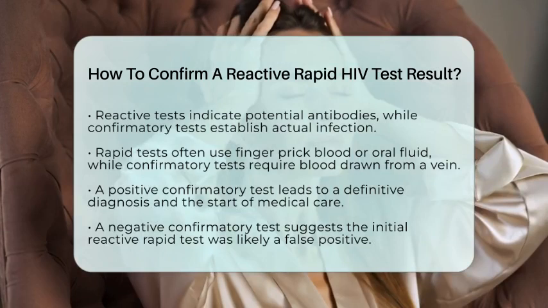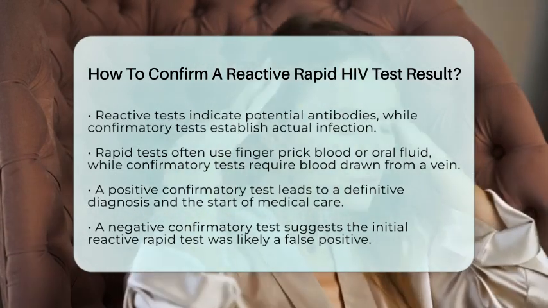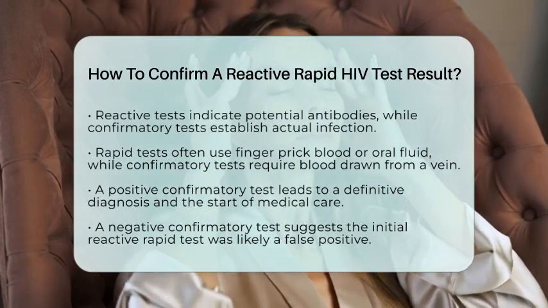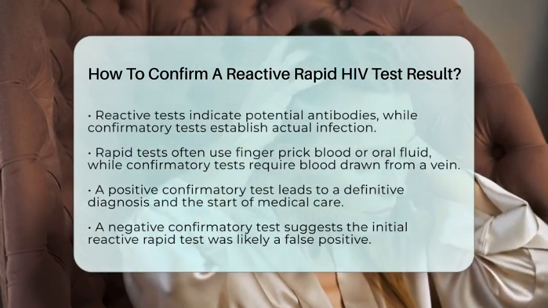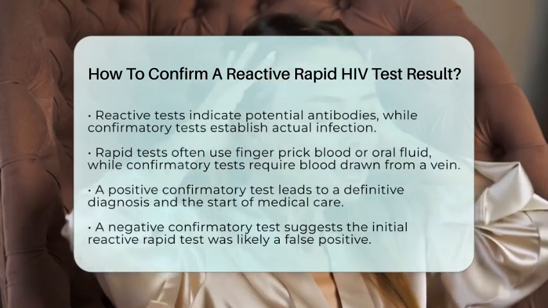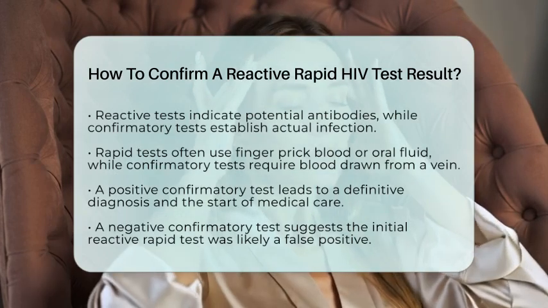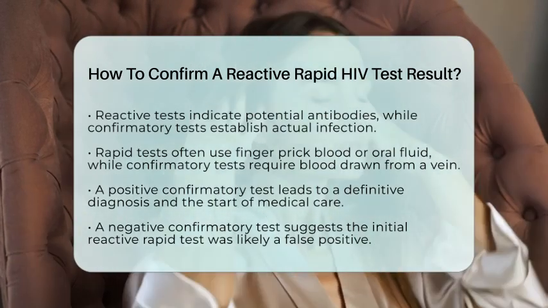In summary, a reactive rapid HIV test result must always be followed by confirmatory laboratory testing. This process ensures accuracy, prevents false positives, and guides appropriate clinical care. Always consult healthcare professionals for testing and interpretation to ensure proper diagnosis and management.